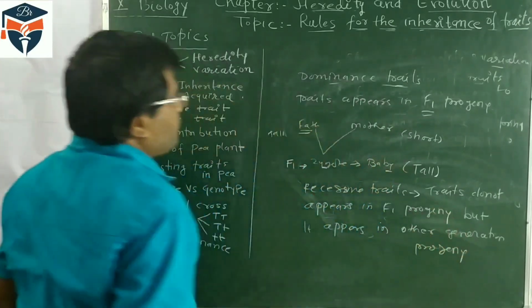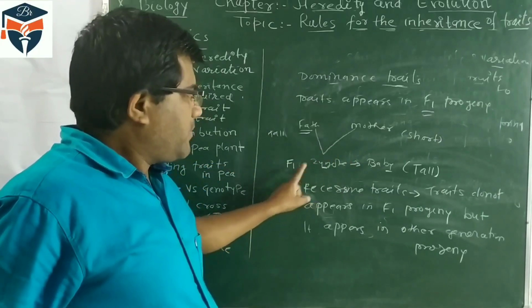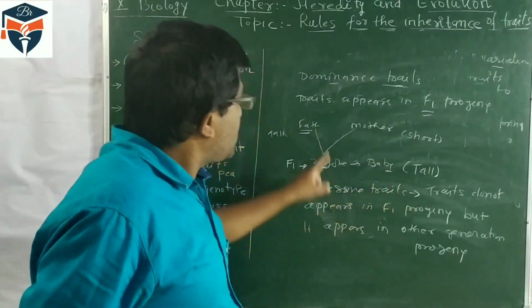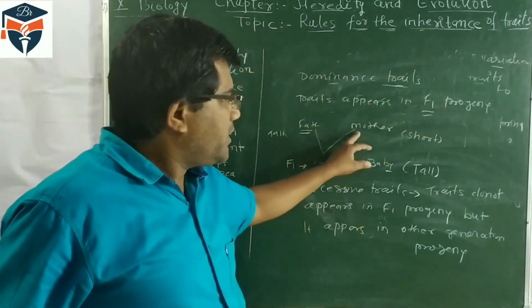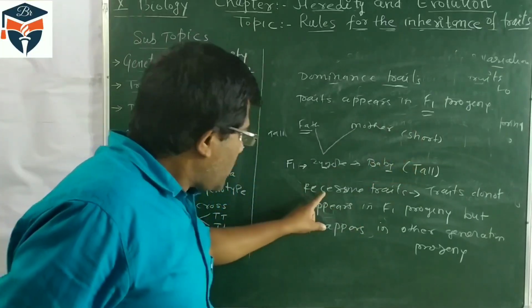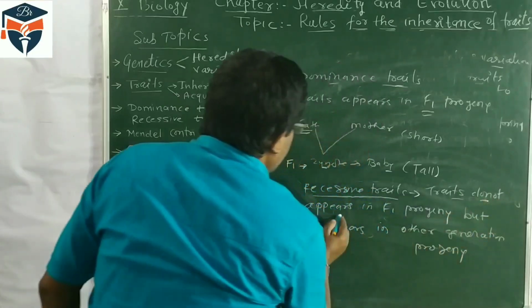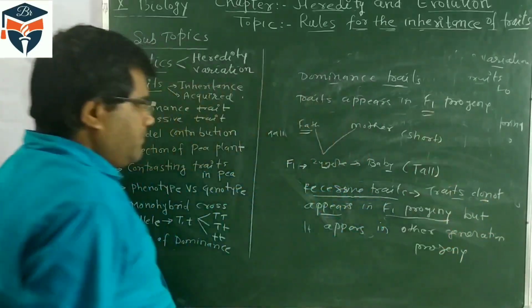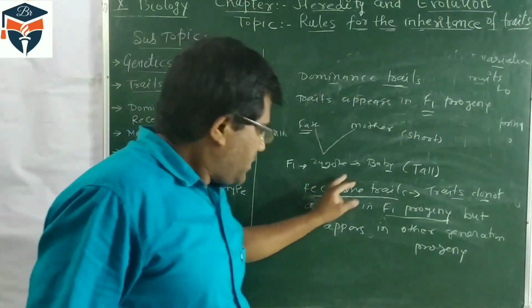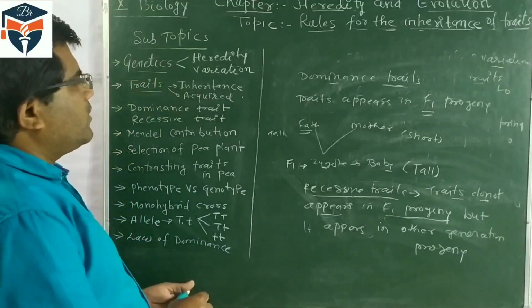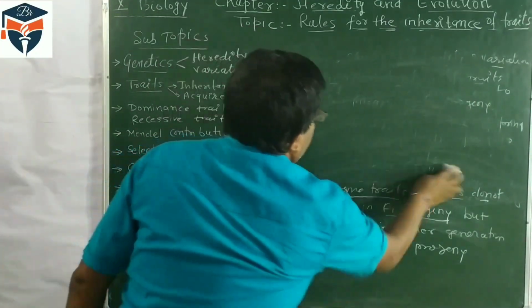Look at it. Here if I am talking tall father and short mother when married, then baby becomes tall. So it means tall is a dominant trait because the trait appears in F1. Which trait does not appear? Shortness. So shortness trait is the recessive trait. So a trait that does not appear in the F1 progeny, but will appear in the other generation. This type of traits are called the recessive trait. So dominant traits and recessive trait.